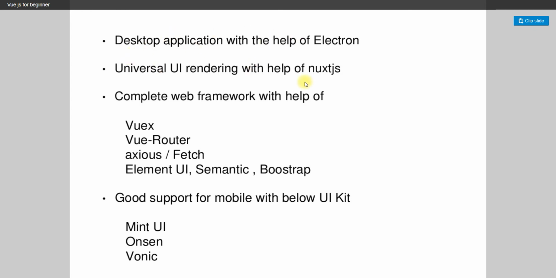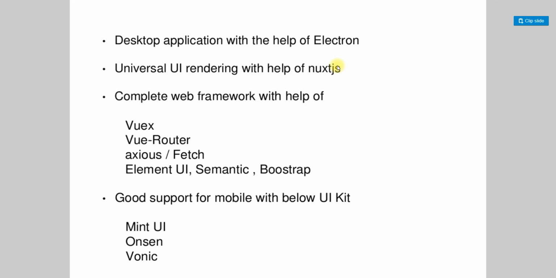So universal UI rendering with the help of Next.js. Okay, the UI rendering is very nice here with the help of Next.js. So you can just compact this in Vue, so that the rendering will be very helpful and very easy.